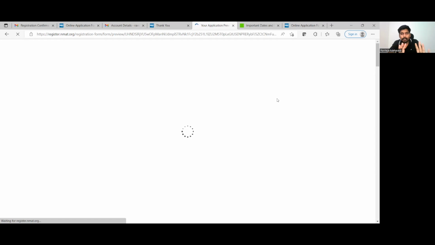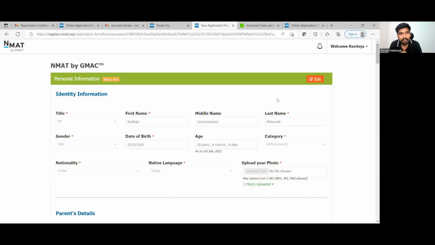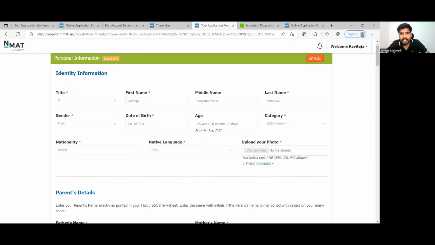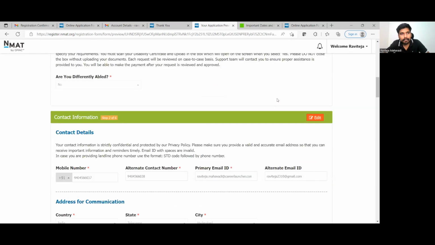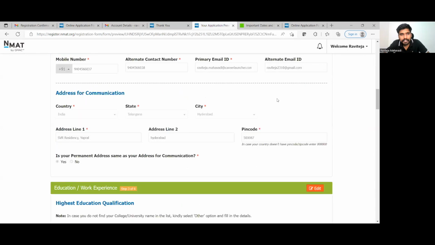Just go through the preview of your application form, see that all the details that you have furnished are to the best of your knowledge. Check there are no mistakes in the spelling, no mistake in the date of birth. Check that the photograph ID number that you have shared is absolutely correct, so that there is no mismatch when you go on that particular day. So identity information, check parents' details, identity proof, contact information.